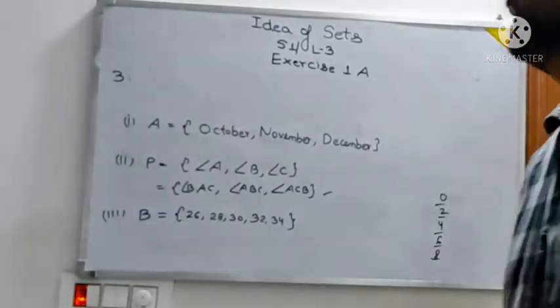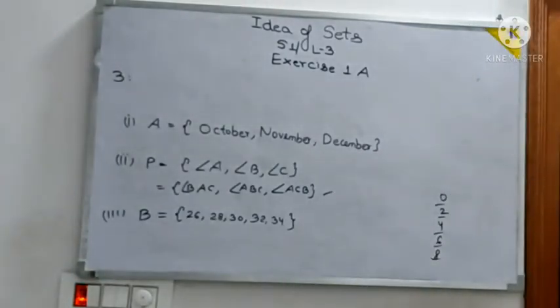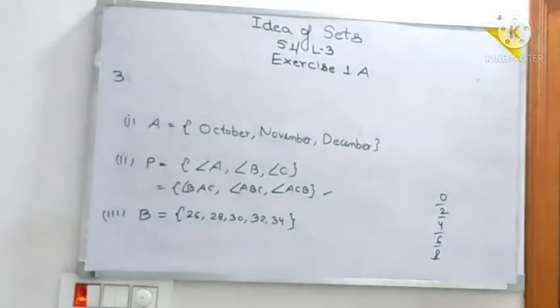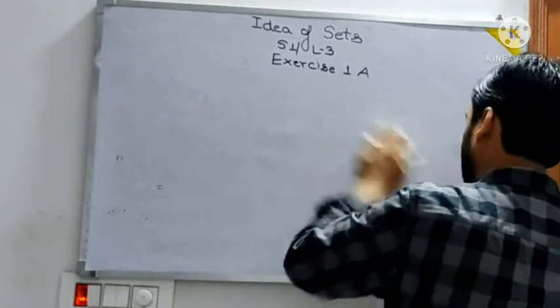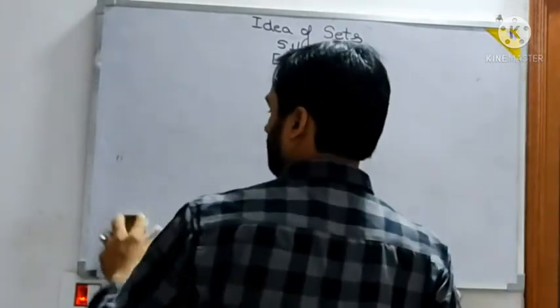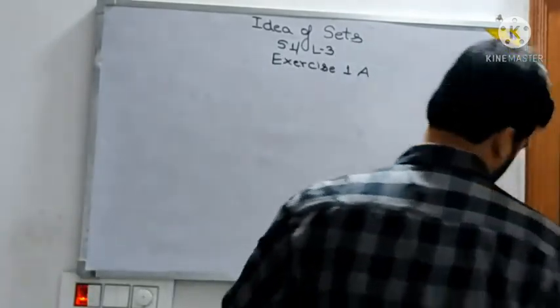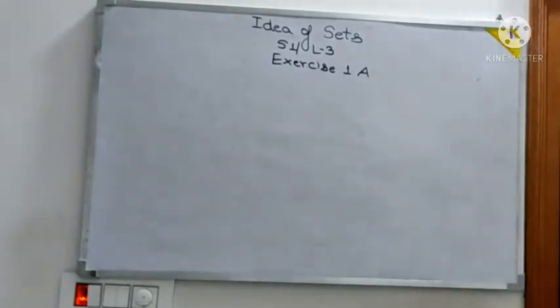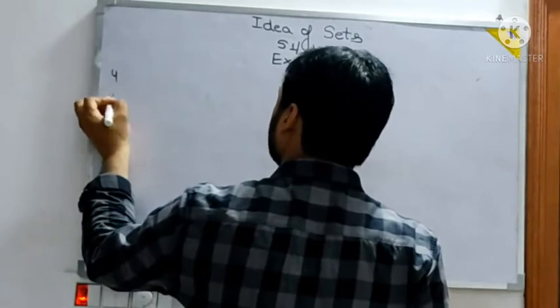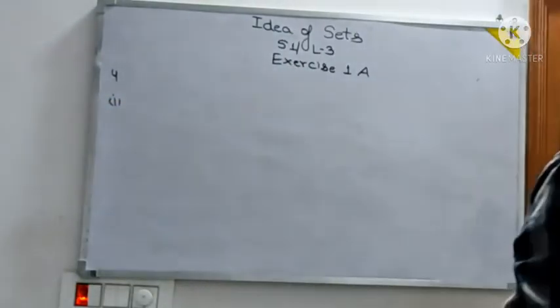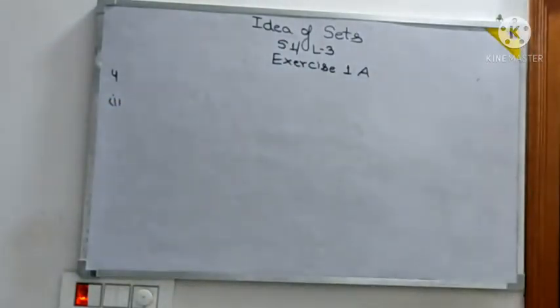Now, what if you want to do something in this roster method or the set builder method? Fourth one. In the set builder method, you have to write x such that x. It says the set of even integers between 11 and 21.